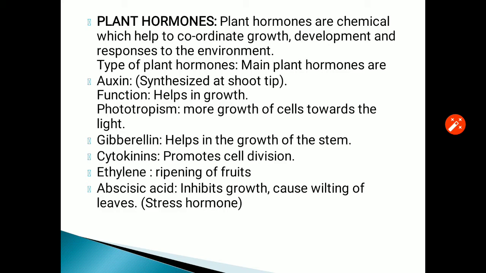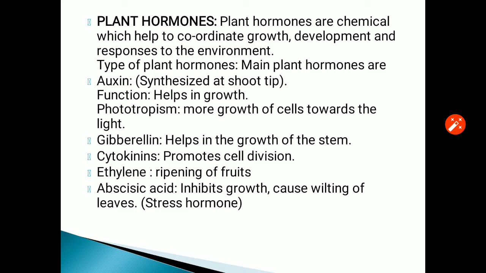And ethylene hormone is a gaseous hormone which acts as a link between the promoters and the inhibitors. Some of its functions are of promoters and some are of inhibitors, so we cannot categorize ethylene purely as a promoter or an inhibitor. It is an intermediary link.